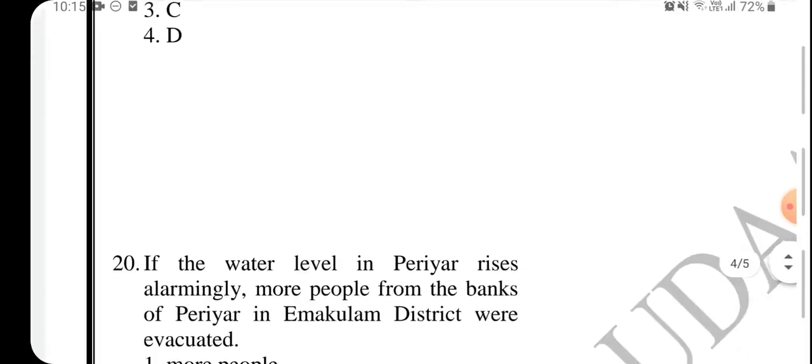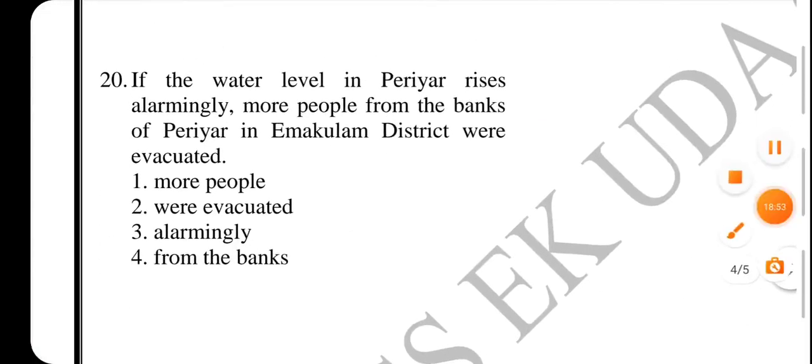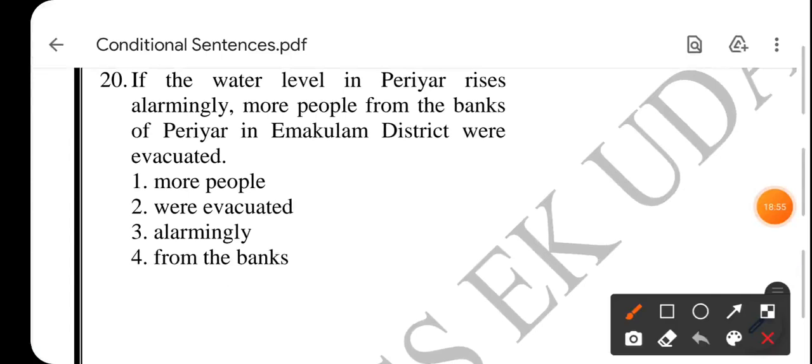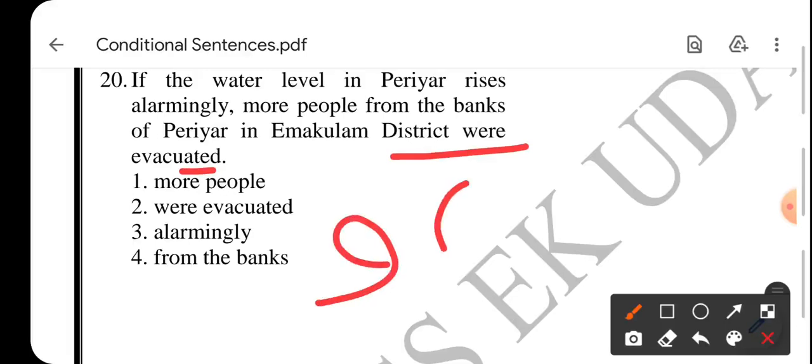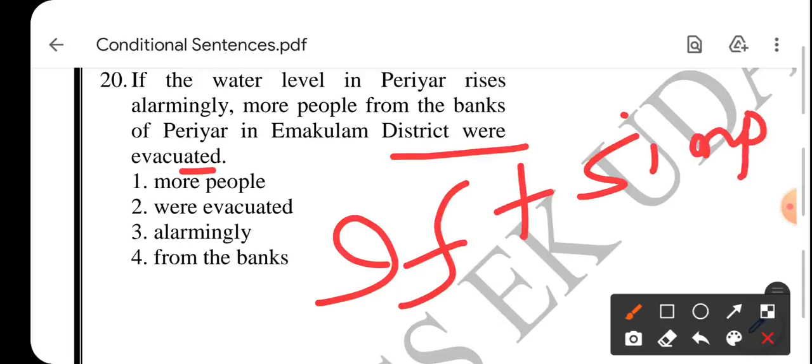Last one. If the water level in Periyar rises alarmingly, more people from the bank of Periyar in Immaculum district were evacuated. Now here, see this thing. If है, if के साथ आएगा यहाँ पे simple future, cause and effect relationship.